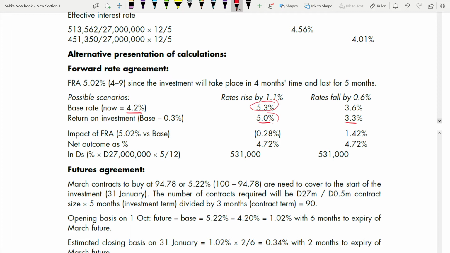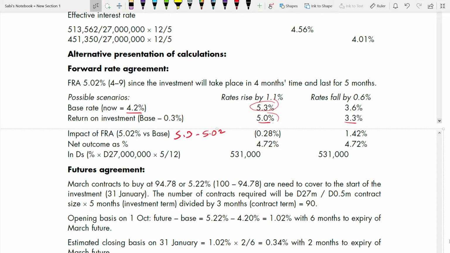Okay, so the impact of FRA, you are seeing that it is negative. It is 0.28, because it is 5.3, which is your new base now, minus your FRA. You see, your base is more than FRA. When your base is more than FRA, it will be negative, right? Because when interest rate increases, you have to make a payment to the bank. That's why it will be negative.